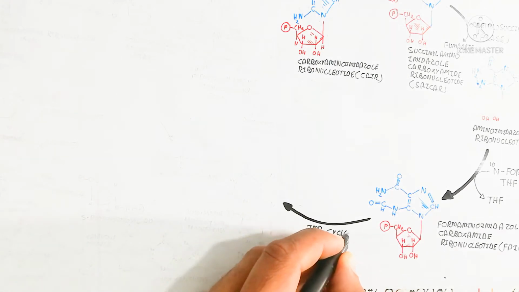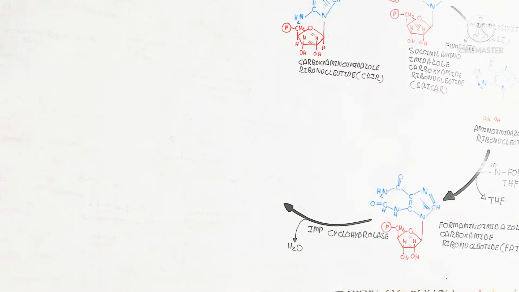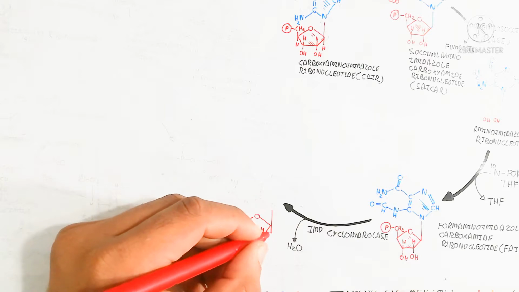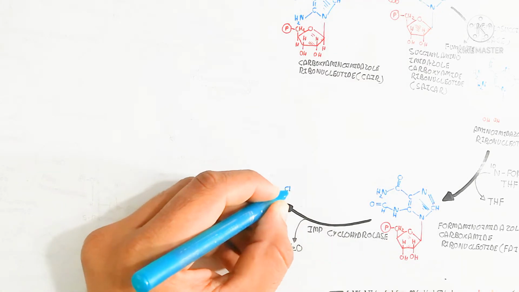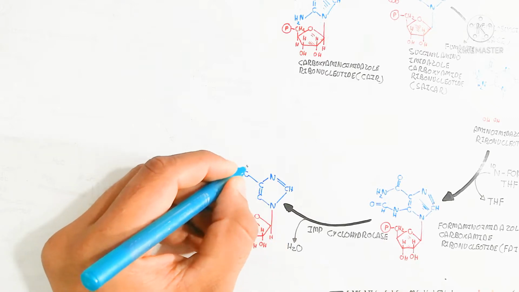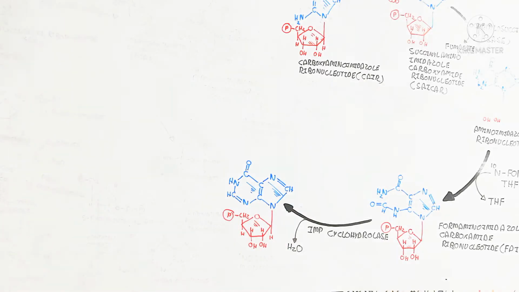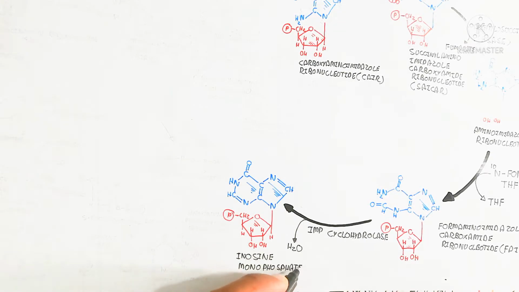And in this way, the cyclohydrolase enzyme is used to form the cyclic nitrogenous base, and this is the inosine monophosphate formation. The inosine monophosphate cyclohydrolase enzyme releases water, and the ring formation gives what is known as inosine monophosphate.